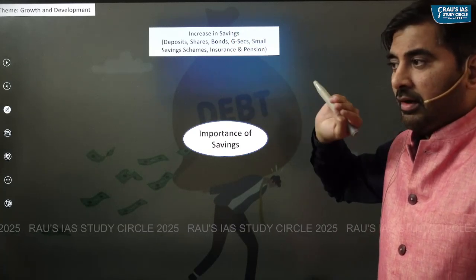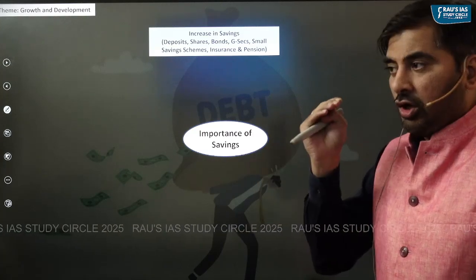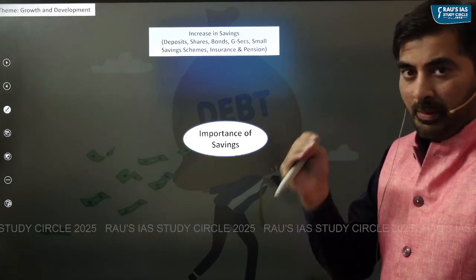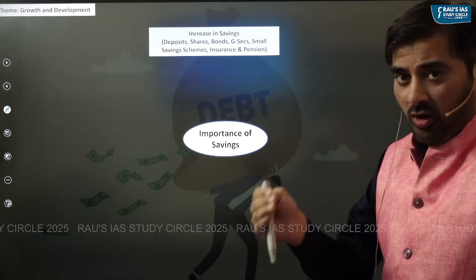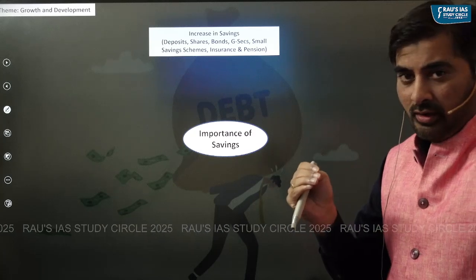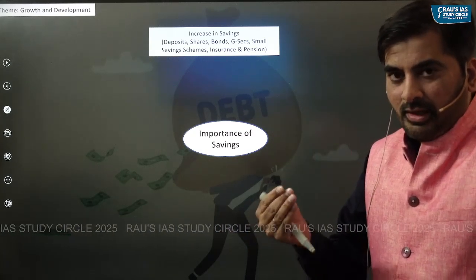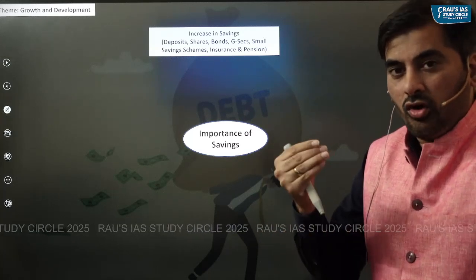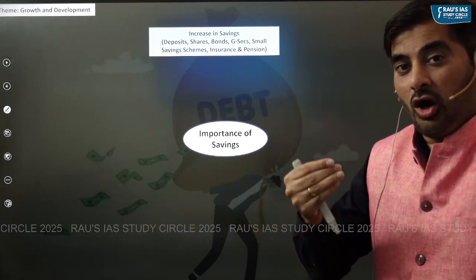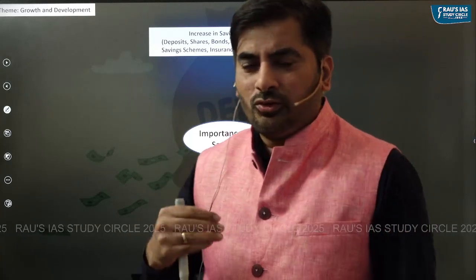Apart from that, if households are making investment in shares, corporate bonds, government securities, small saving schemes, insurance, pension, and so on, even though it is considered as an investment, in case of India, we also consider this as household savings.